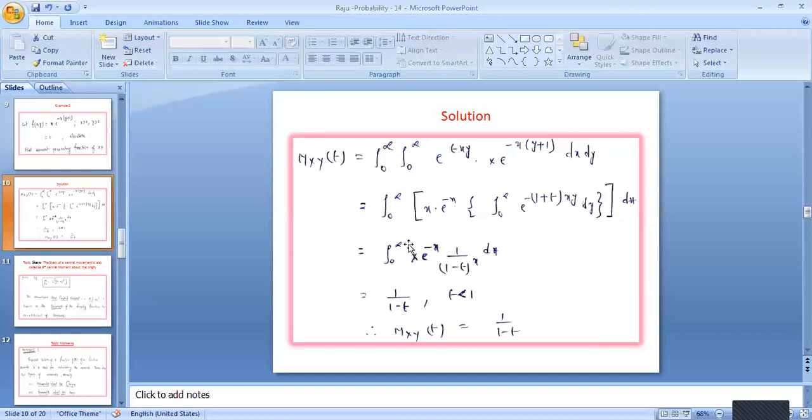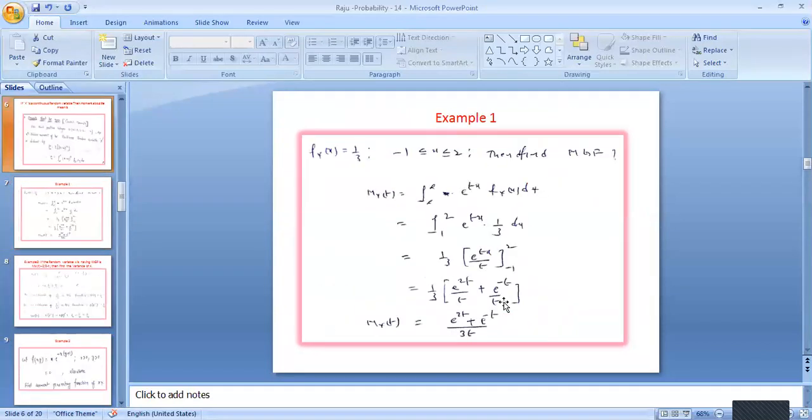So we need to calculate the integration of e power minus x with respect to x. Again, e power minus x integration is e power minus x by minus. So therefore, if you apply the limits 0 to infinity, again e power minus infinity means 0, minus of minus plus e power 0 means 1. So 1 multiplied with the total value, that is 1 by 1 minus t, gives the same value. So therefore that is equal to 1 by 1 minus t. So like this we can calculate the moment generating function.